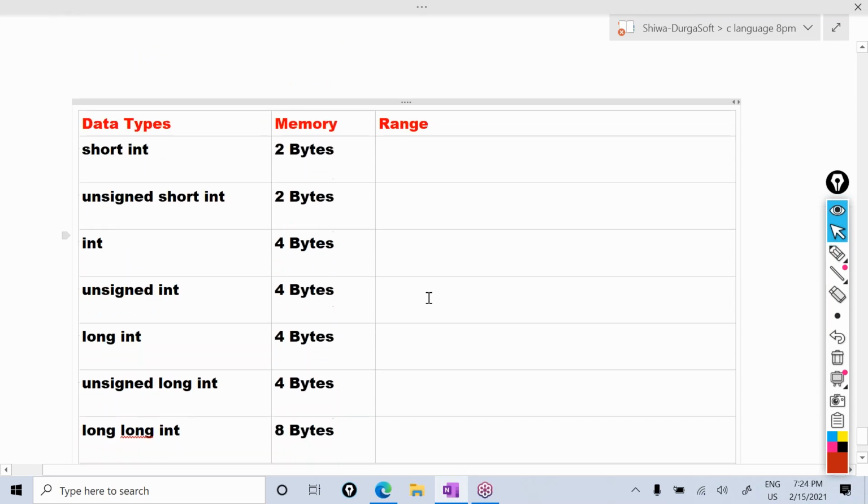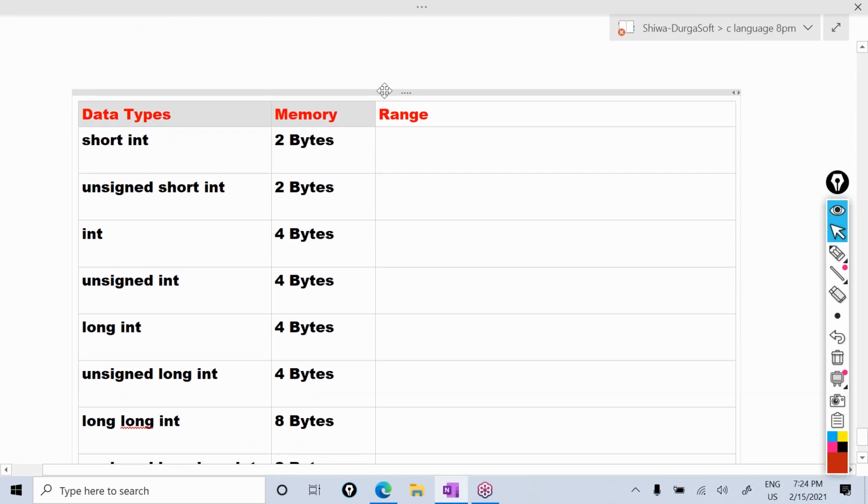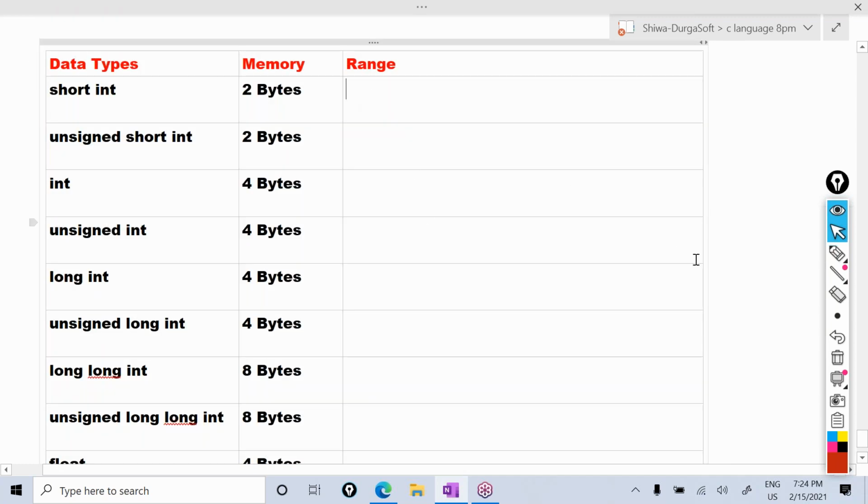Okay, now see here, listen. What is the range for this short int data type? This short int means a signed short int. Signed means that it can accept both positive and negative. So it can accept values between minus 32,768 to 32,767 only.